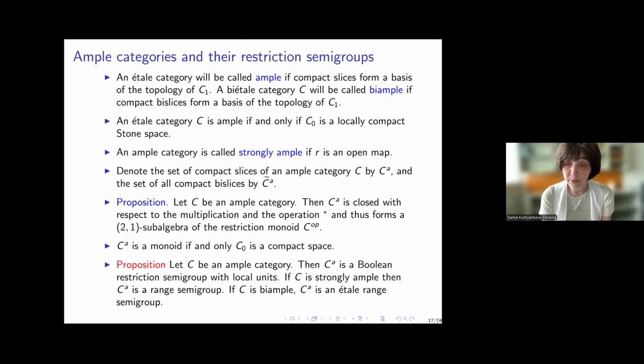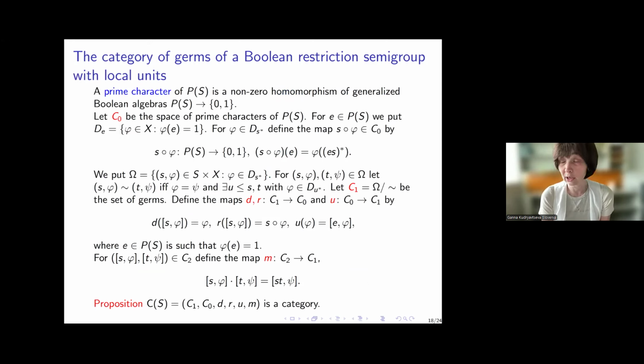So if C is an ample category, then CA is a Boolean restriction semigroup with local units. And if it's strongly ample, then it's a range semigroup. The R of a slice can be defined as plus of this element in the semigroup. And if C is biample, CA is an étale range semigroup. I don't define this notion due to the lack of time. Now the other way around. We start from a Boolean restriction semigroup with local units, and we want to define its category.